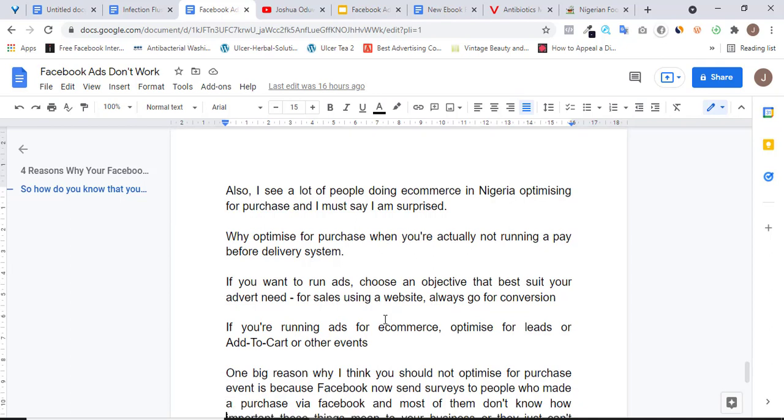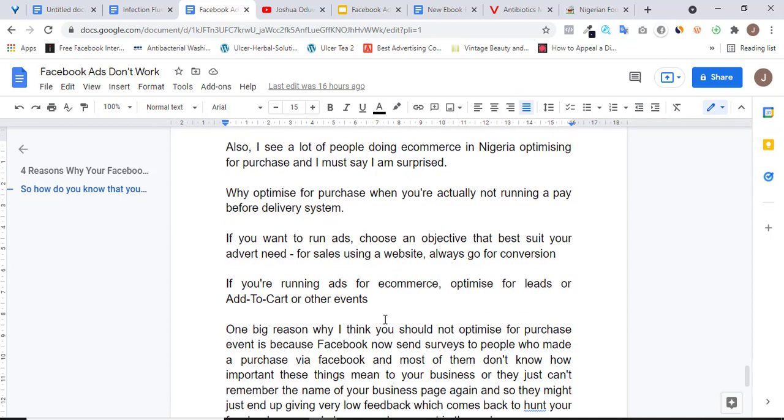And another reason why I strongly feel you should not use that purchase event is because when you use a purchase event and people end up clicking through, sending their orders, and it's recorded on Facebook as a purchase, Facebook is going to, after a period, send a survey to these people to see if they were satisfied with the kind of services they got from your business. So Facebook is going to send them a survey basically asking if the item was delivered to them, if they were okay with the services, if they were okay with the product, if the product was qualitative enough.